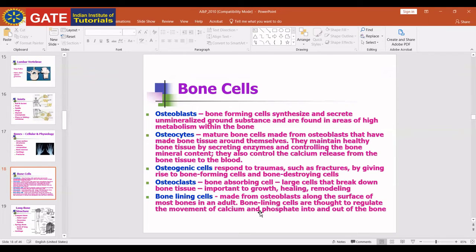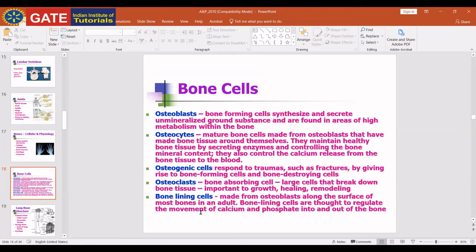Okay, these are the terms. Just remember them: osteoblast, osteocyte, osteogenic, osteoclast, and bone lining cells. Osteoblasts are bone forming cells. They synthesize and secrete ground substance that helps in the formation of bone. They are found in areas of high metabolism within the bone.